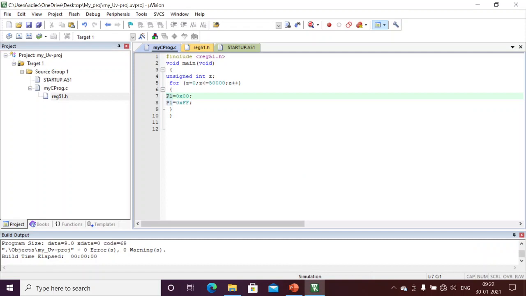Here we can also use signed. Signed means I'm not just mentioning any value; I can write some negative value here, -10. I want to repeat from -10, -9, -8, until 0. I just want to repeat my loop only 10 times and toggle, so I can use the signed int.